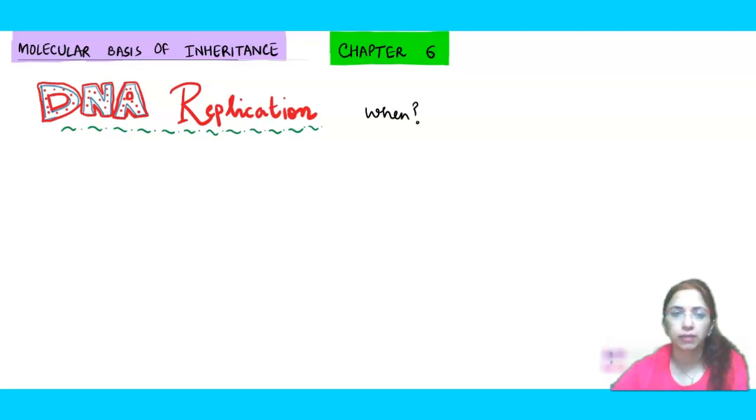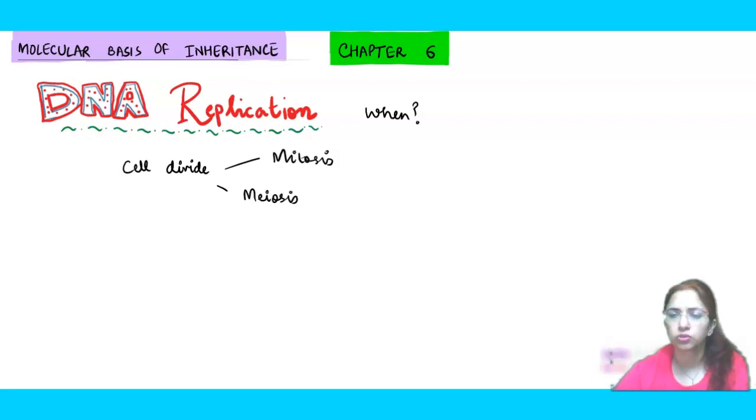So DNA replication, when does it occur? Now you know that a cell can divide, and generally there are 2 divisions through which a cell divides. One is mitosis and the other is meiosis, right?